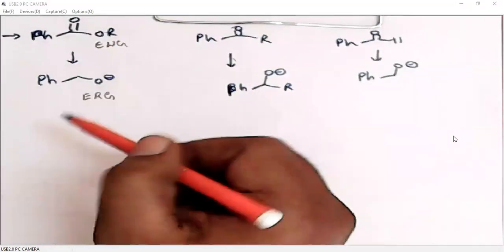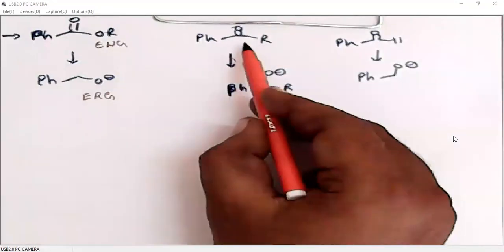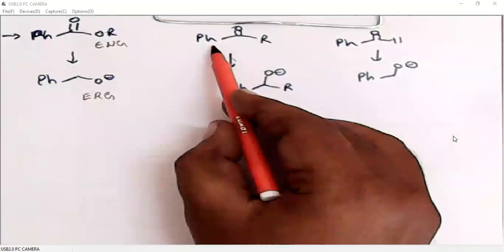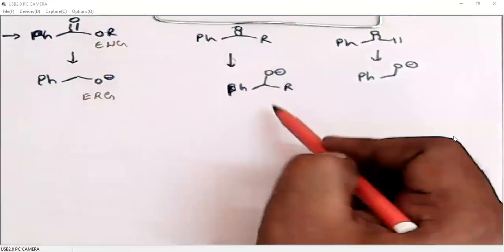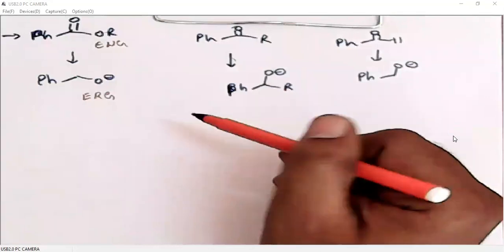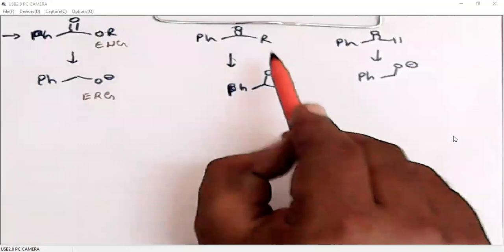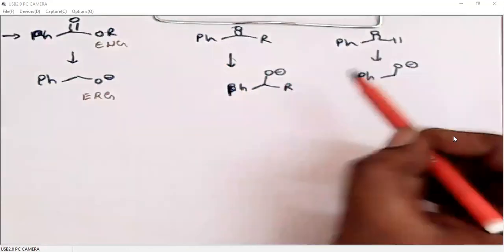So when we have an ester or aldehyde or ketone functional group on the benzene ring, they also behave like electron releasing groups, and the product is not an ester or ketone or aldehyde. The product is always an alcohol.